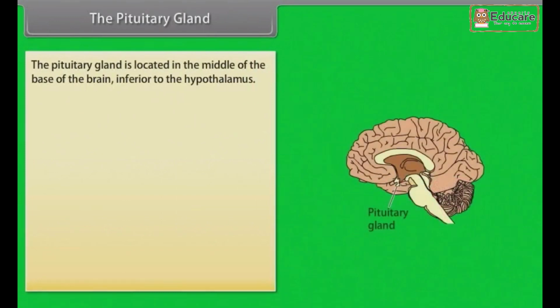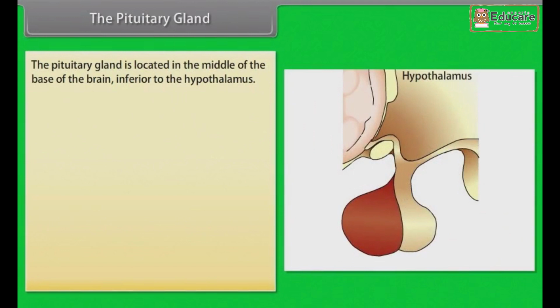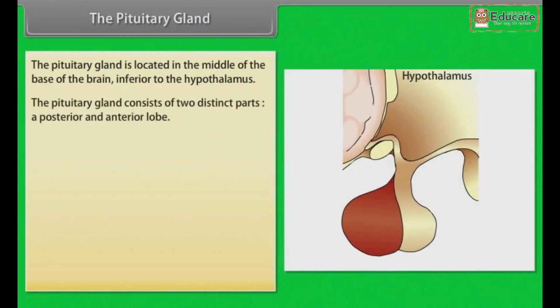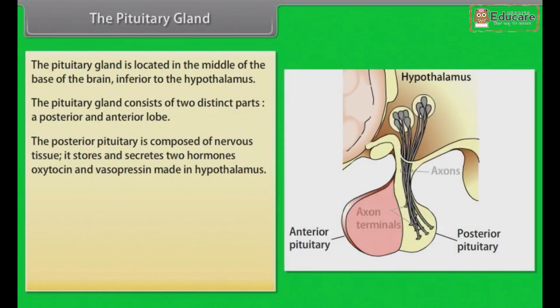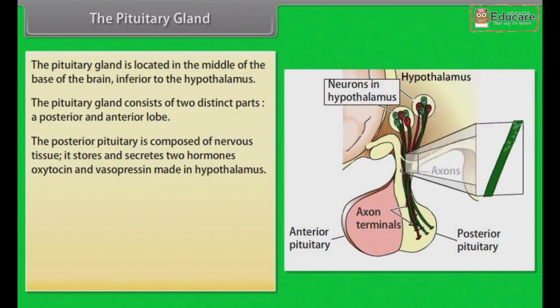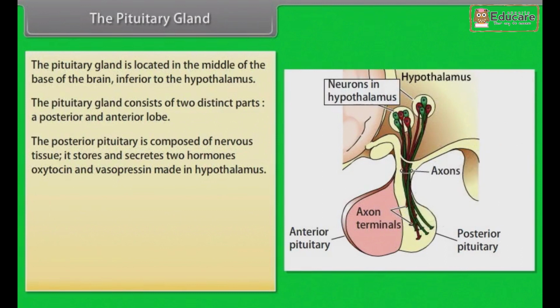The pituitary gland is located in the middle of the base of the brain, inferior to the hypothalamus. The pituitary gland consists of two distinct parts, a posterior and anterior lobe. The posterior pituitary is composed of nervous tissue. It stores and secretes two hormones, oxytocin and vasopressin, made in the hypothalamus.